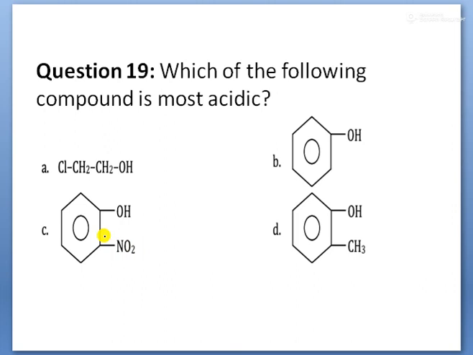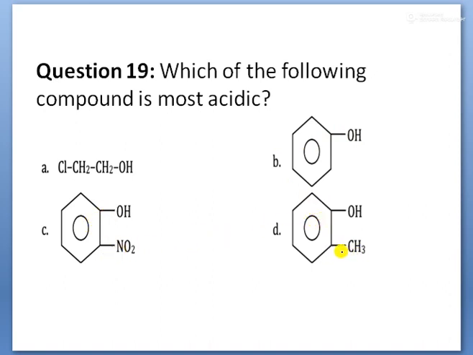Next, children, which of the following compounds is most acidic? Here observe, children, acidic nature. Whenever electron withdrawing groups are attached at ortho and para positions of phenol or carboxylic acid, they increase the acidic nature. Here this is only phenol. Here is phenol with a group at ortho position. Here is phenol with a methyl group.